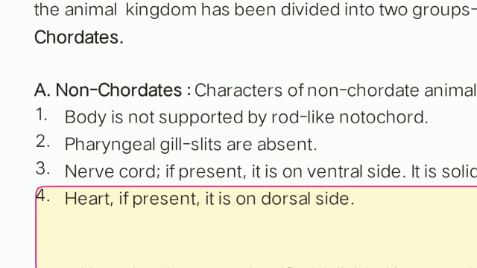I think this is okay for today, and from the next lecture we will go through the points related to chordates and non-chordates.